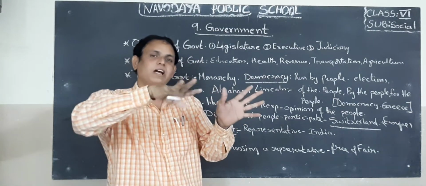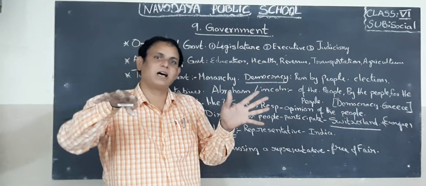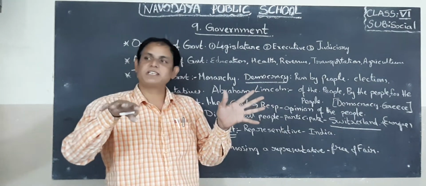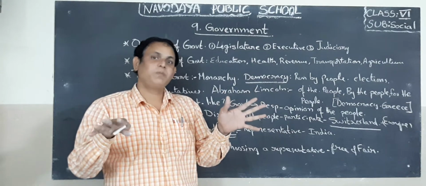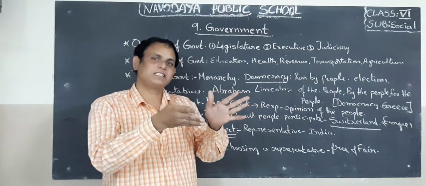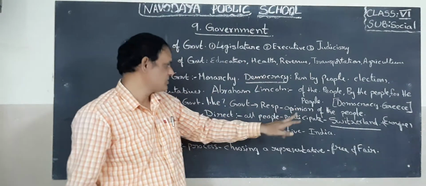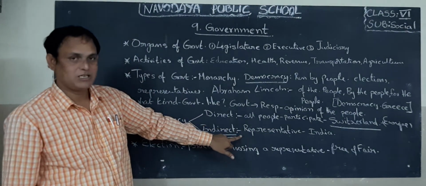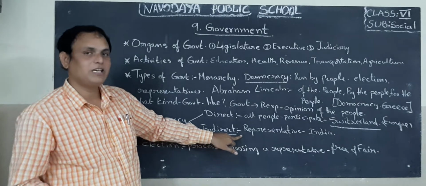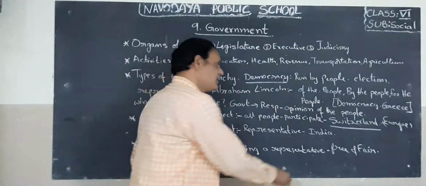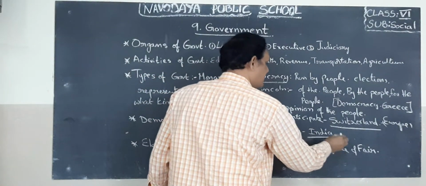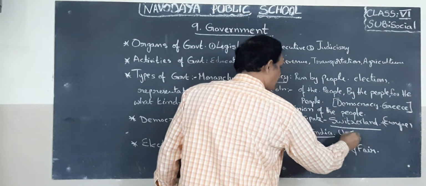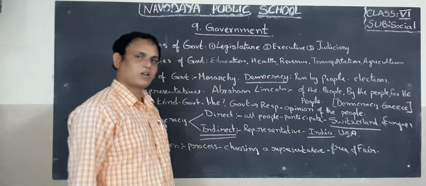They will rule and implement the aspirations of the people. Why? Because they are the representatives. Okay, children, they will rule for 5 years. So that is indirect democracy. It is going on in our country, India. Why? Because India is the biggest one. Even the USA is also following indirect democracy, children.